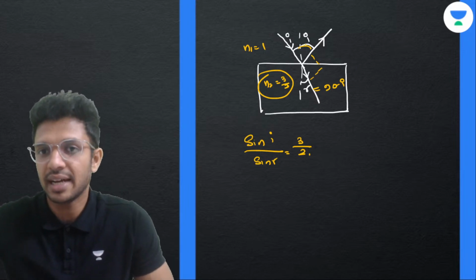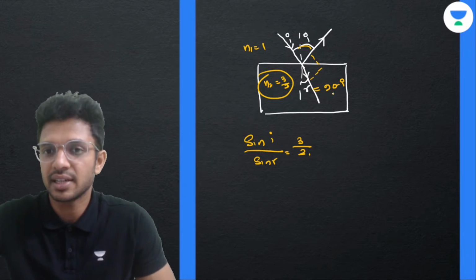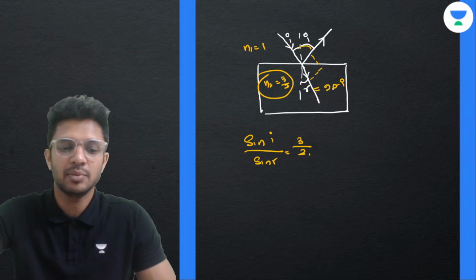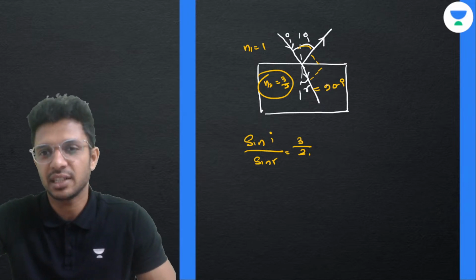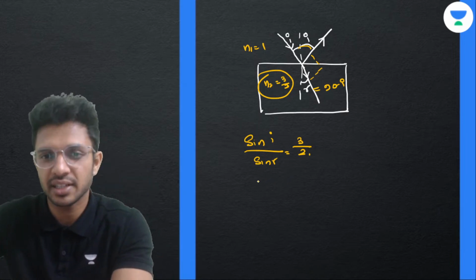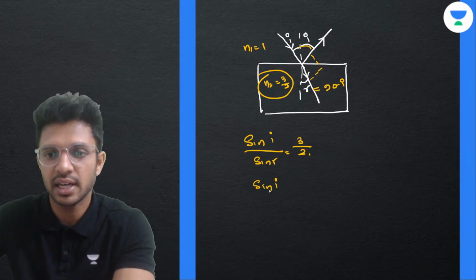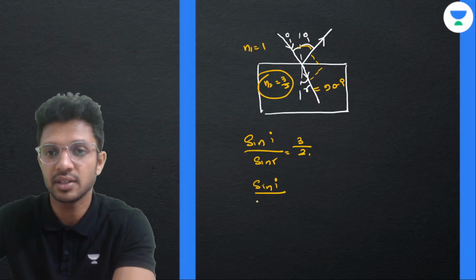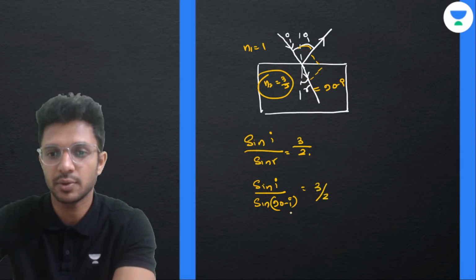If you don't believe me, add I plus 90 plus I plus 90 minus I. So how much is it? 90 plus 90, 180. It's satisfied. So from here, R we got as 90 minus I. So sin I by sin R, I am going to substitute R as 90 minus I, is equal to 3 by 2.